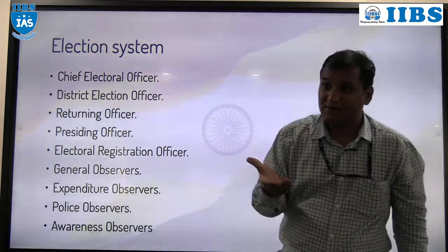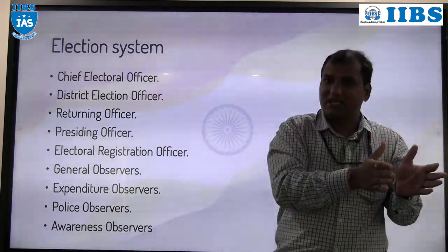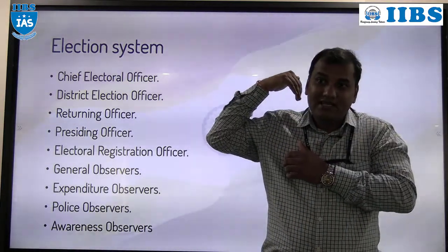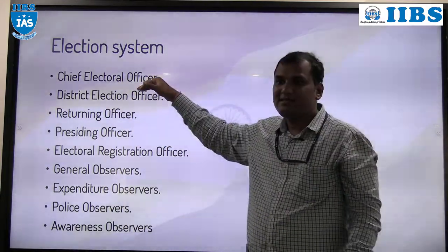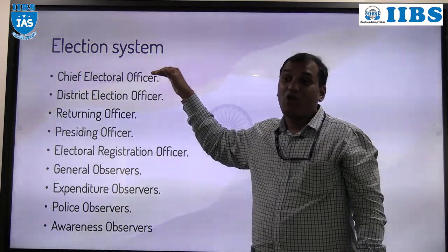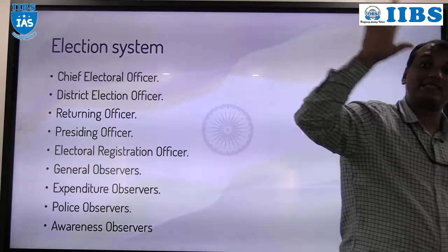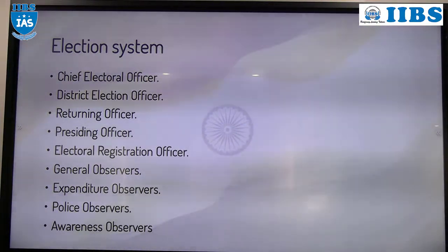If a state government employee, the Commission will take the permission of the state government. Understood? Who supervises? The Election Commission of India. Who monitors the election process at the state level? The CEO, Chief Electoral Officer.